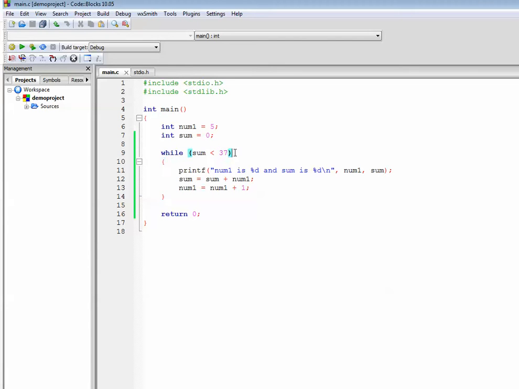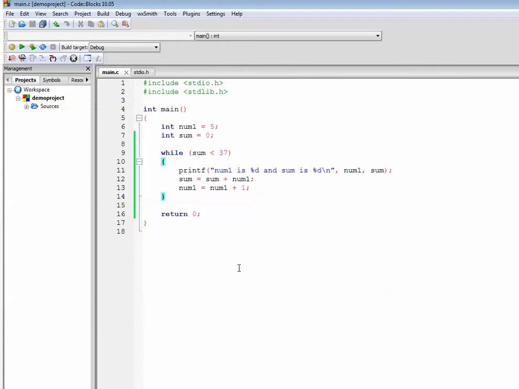Again, like in MATLAB, any variables that are used in the condition in the while loop need to be initialized before we get to the loop because the condition will be checked before the loop executes for the first time. So we'll execute our program, we'll get to the loop, we'll check the condition, and only if the condition is true will we enter the loop and do iterations. As soon as the condition becomes false, we skip over the loop and we exit. So just like in MATLAB, it's possible that the body of a while loop in C will never execute.